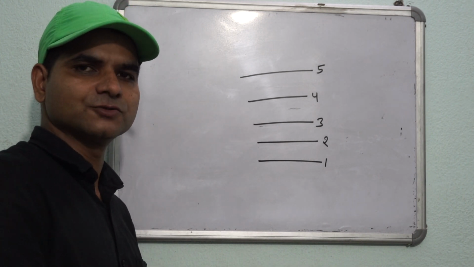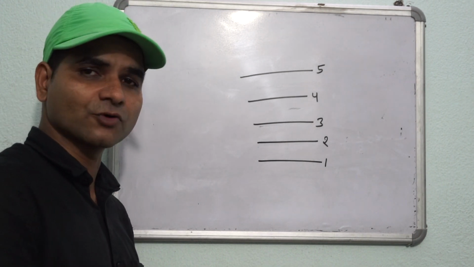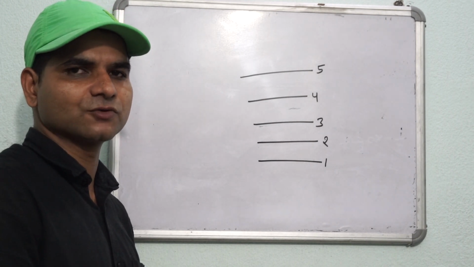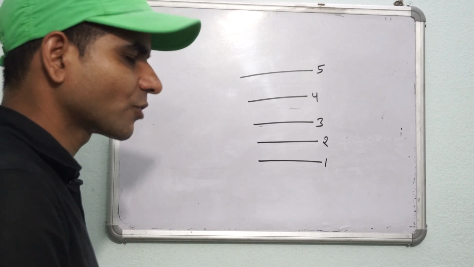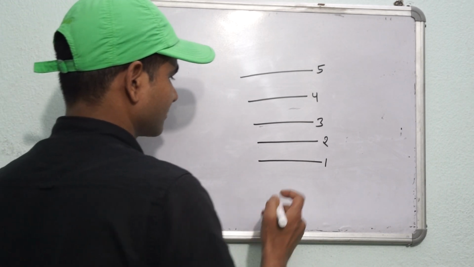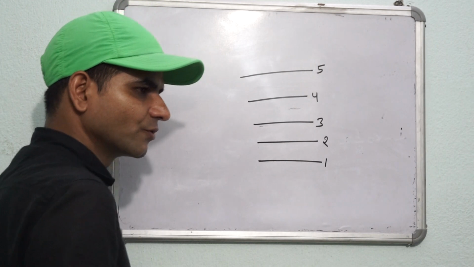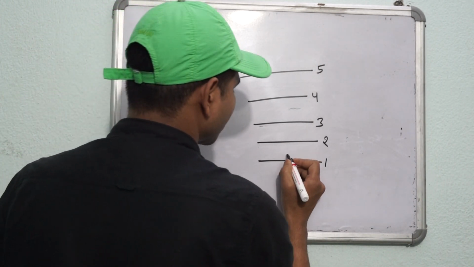First, I am going to give the example of protons. Thereafter, I will go to the neutrons. Suppose we are adding one proton into a nucleus. Then the first proton will come on the first energy level.